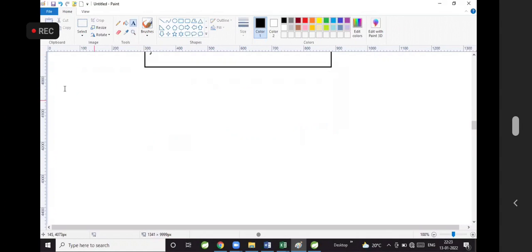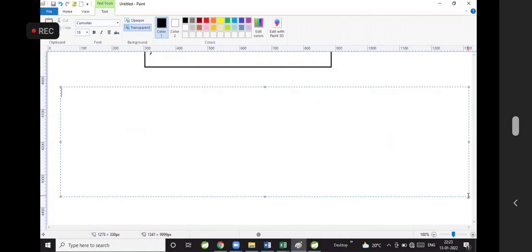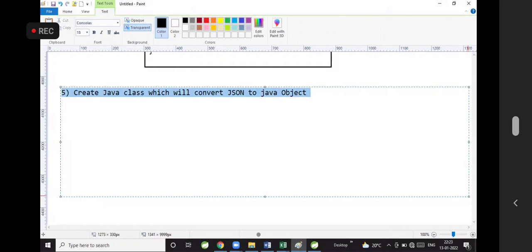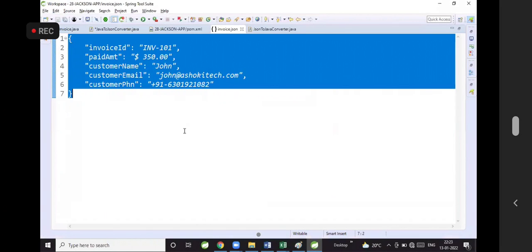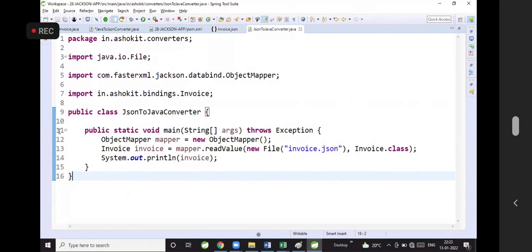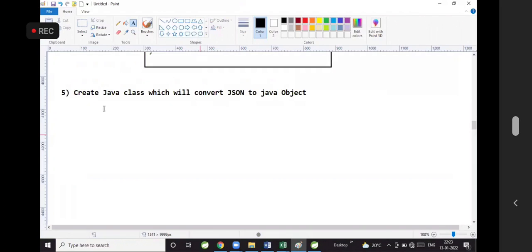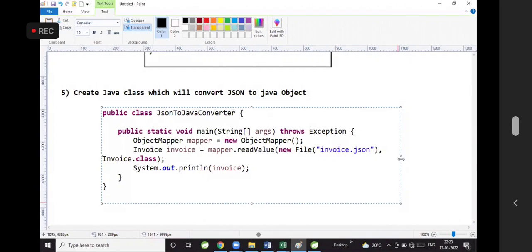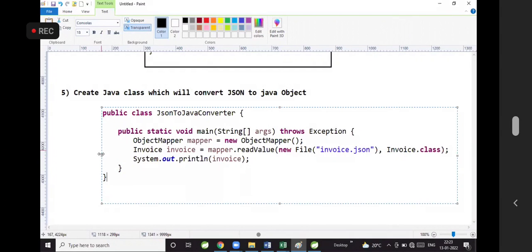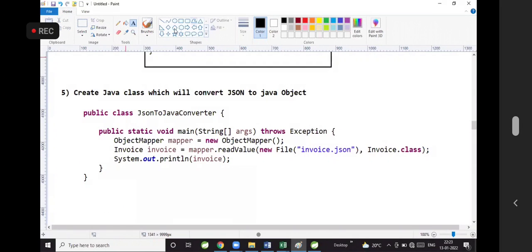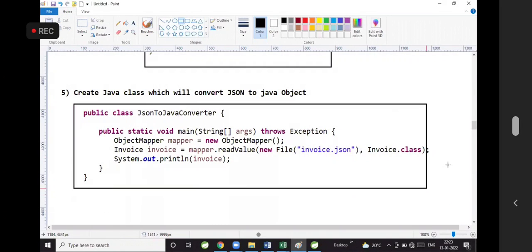Create the Java class to convert the JSON data into Java object. Create a Java class which will convert the JSON data to Java object. That is JSON to Java conversion. Very simple. Write value and read value methods are available. Write value is used to write the object into JSON and read value to read the JSON data into Java object.